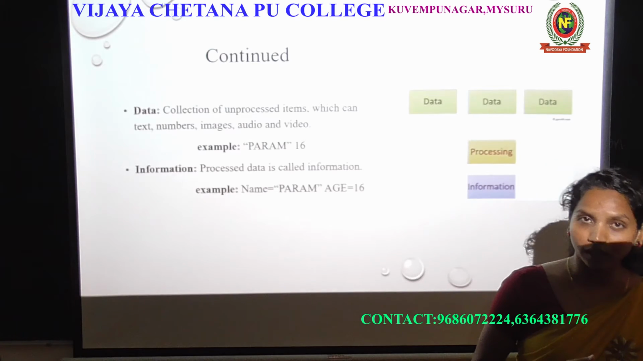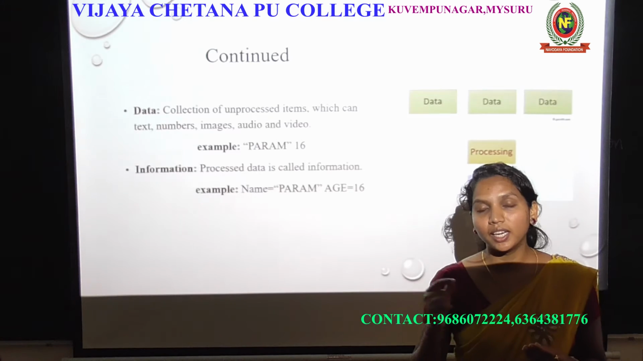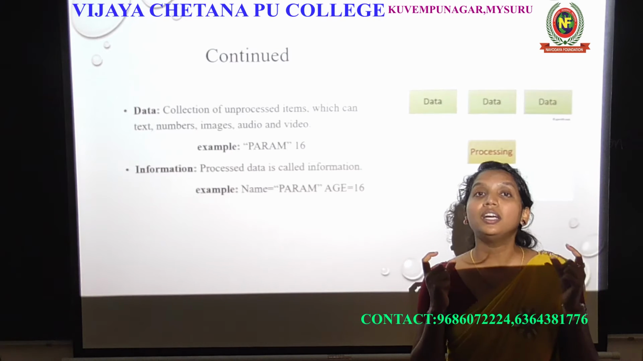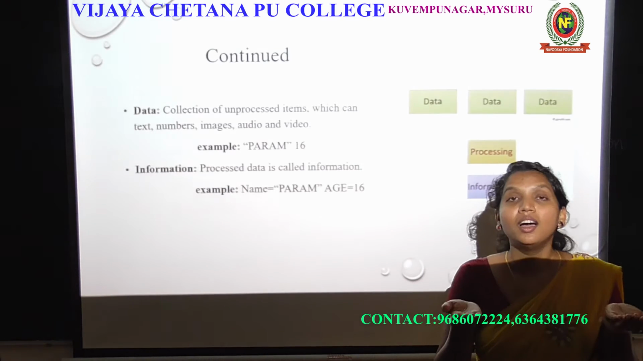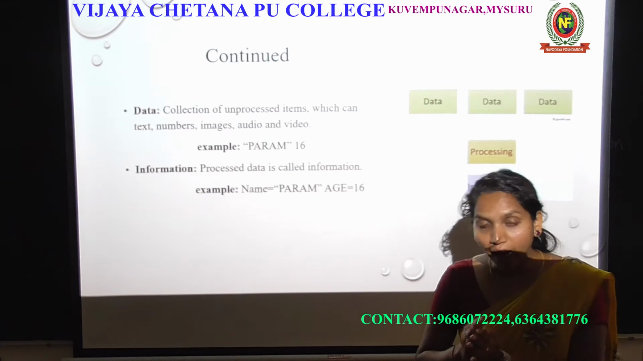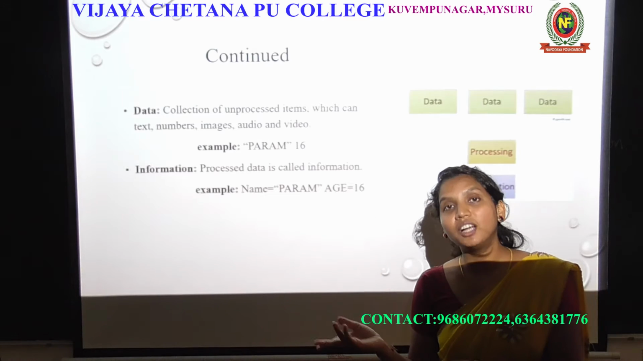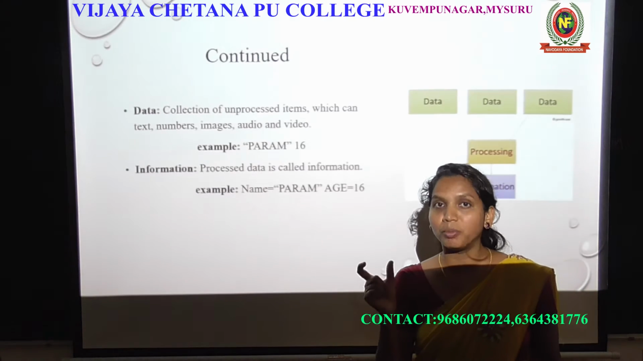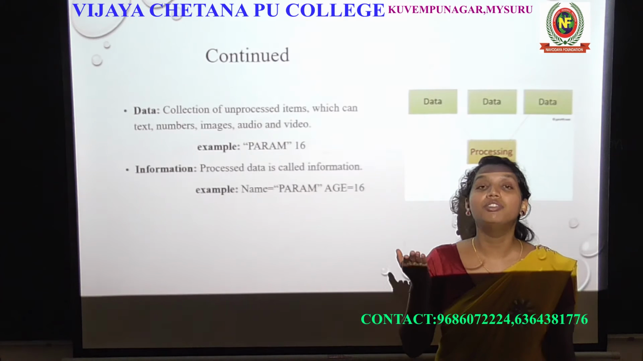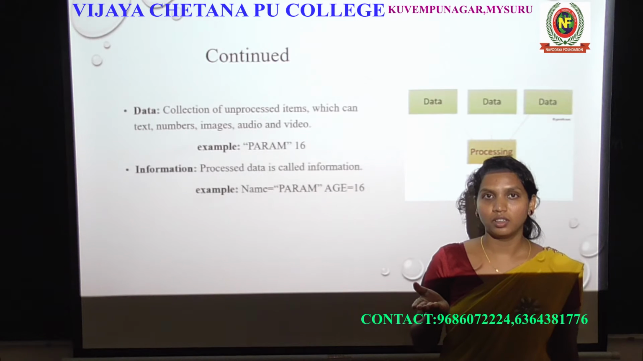I already told you, give an example, that is 2 plus 3 is equal to 5. 2 and 3 are the data because they are still unprocessed data. So when they are added together, you will get the result 5. The 5 will be the information because it is useful information. It is meaningful information, right?